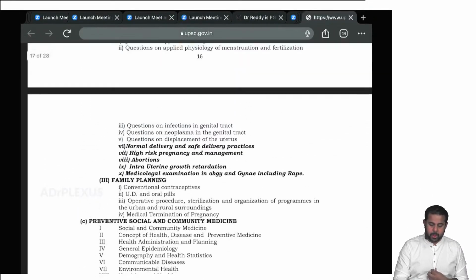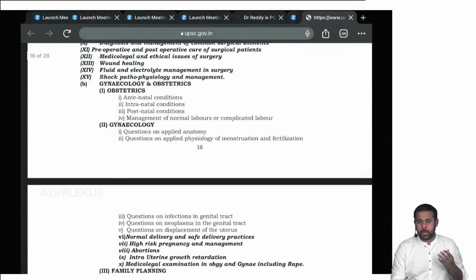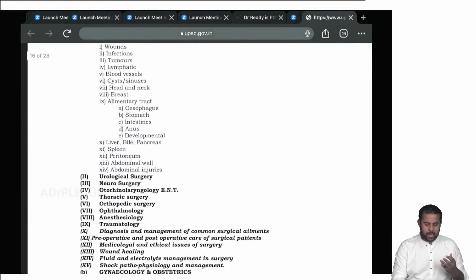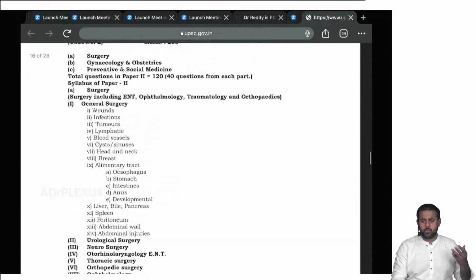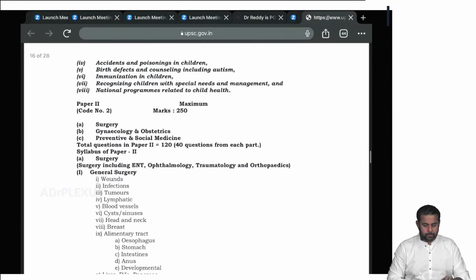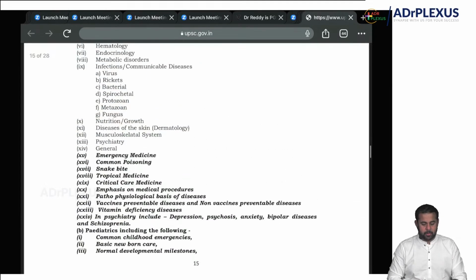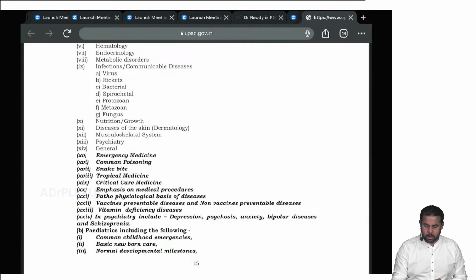We have PSM, we included even OG, obstetrics, gynecology, family planning, and all other surgical components, traumatology, medicolegal issues, and all these things have been covered, and pediatrics and medicine, emergency medicine. We also covered critical care medicine, a few topics, snake bite and common poisonings and all.